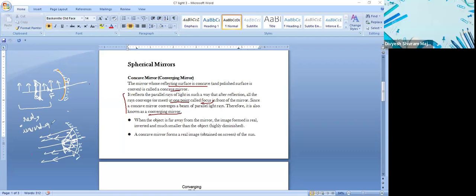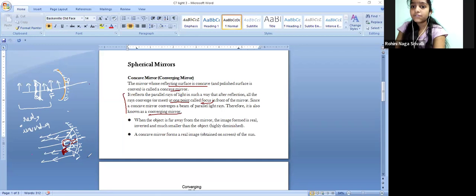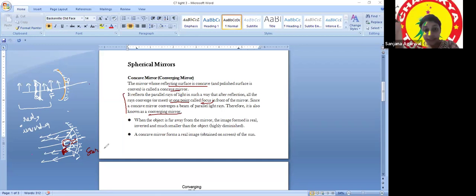Yes, tell me. By this diagram, I am giving you the hint of one of the uses of mirror that you all have already used. They can be used as reflectors. Reflectors, very good.